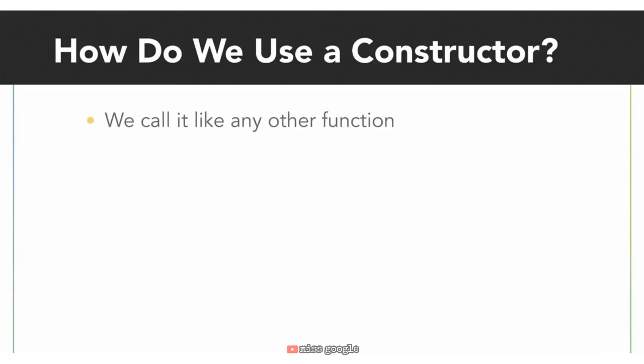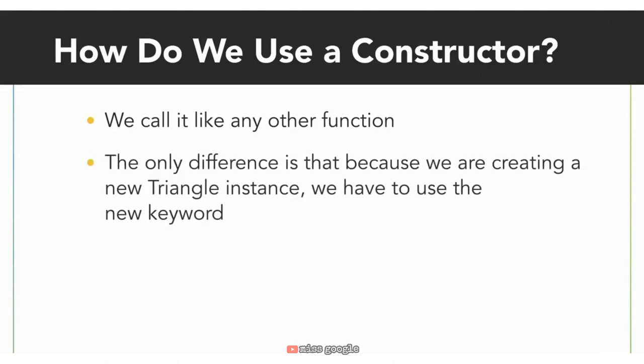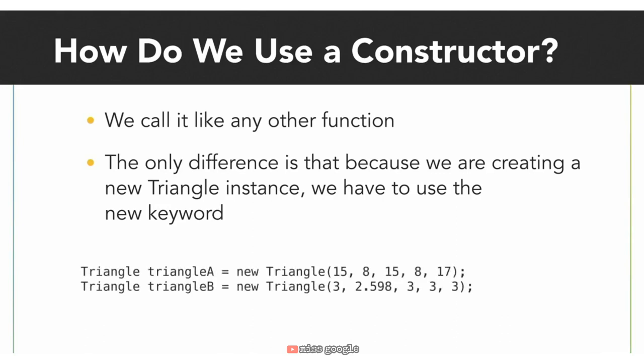How do we use it? Just like any other function, we'll call it with argument values, and it will return a triangle. The only difference is that because we are creating a new triangle object or a new triangle instance, we have to use the new keyword. In this example, we create two variables with the data type triangle. One triangle is named triangle A, and the other is called triangle B. Then we use the new keyword and call the constructor with the appropriate attribute values. It returns a triangle that is now stored in the respective variable.